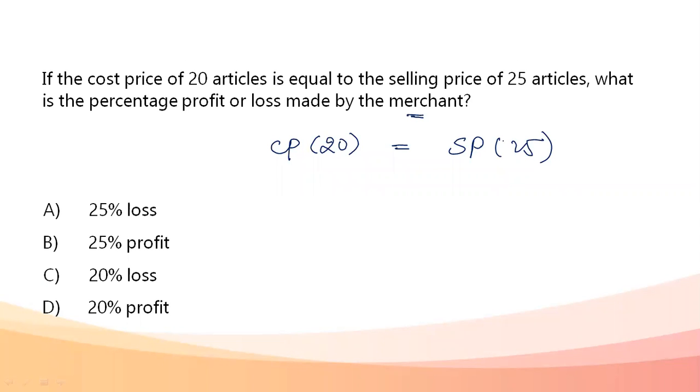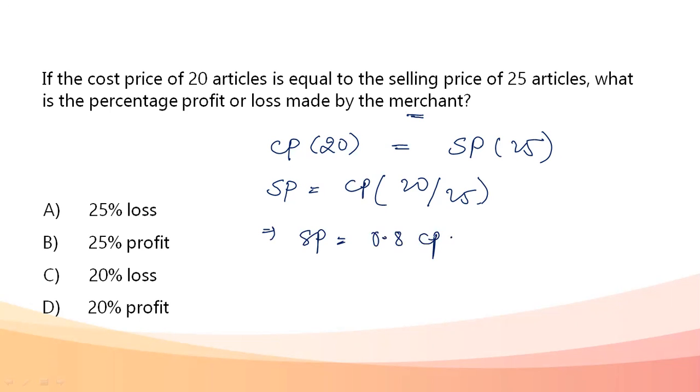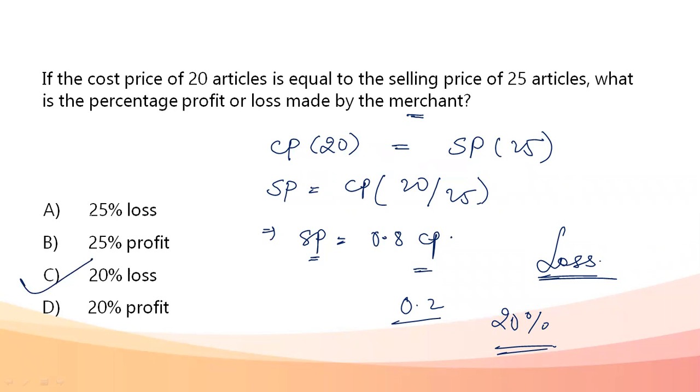Profit or loss percent. So I know profit or loss is given with respect to how much the selling price is with respect to my cost price. So I'm going to do it as SP is equal to CP into 20 divided by 25. When you do this, selling price comes out to be 0.8 of cost price. Now, whenever my selling price is less than my cost price, I know it is a situation of loss. And how much loss here? It's 0.2 less than my cost price. That is, it is giving me a 20% loss. So my answer becomes C, 20% loss.